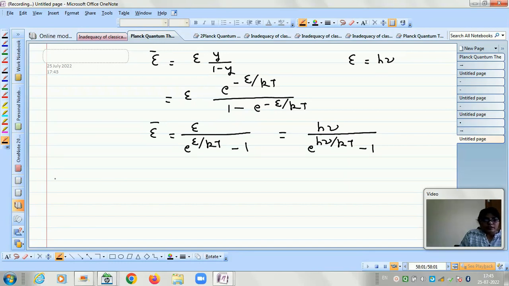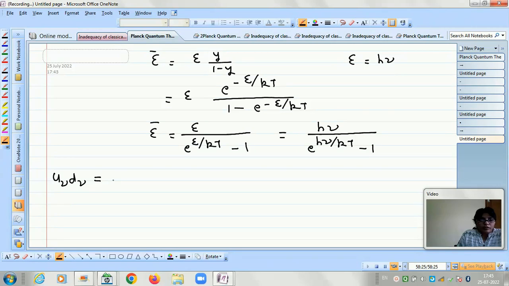So the energy density can be written as U nu d nu. U nu d nu means the energy density within the frequency range nu and nu plus d nu, and this is equal to the number of modes per unit volume within the frequency range nu and nu plus d nu, multiplied by the average energy per mode.